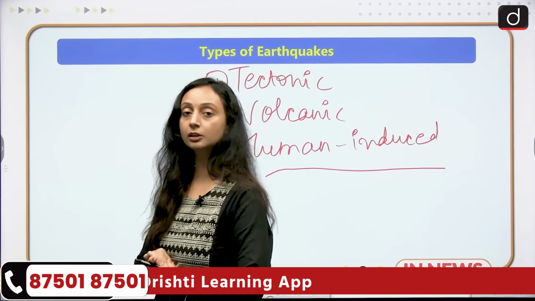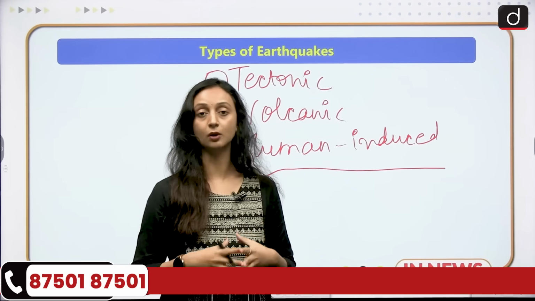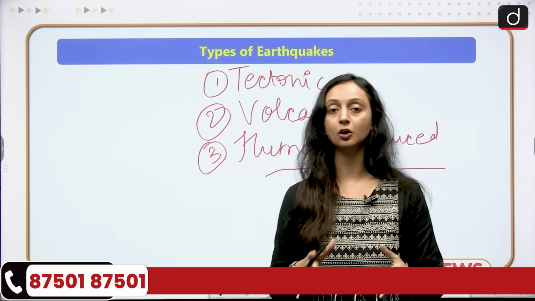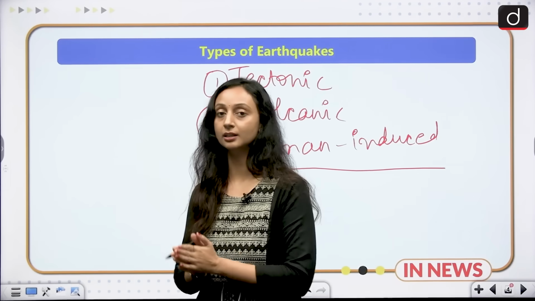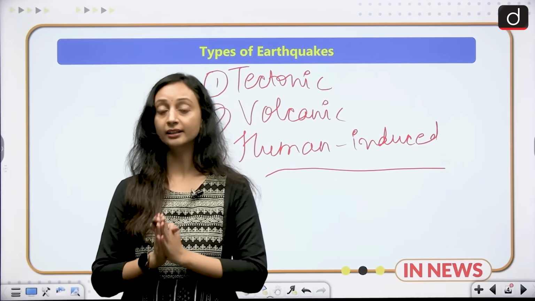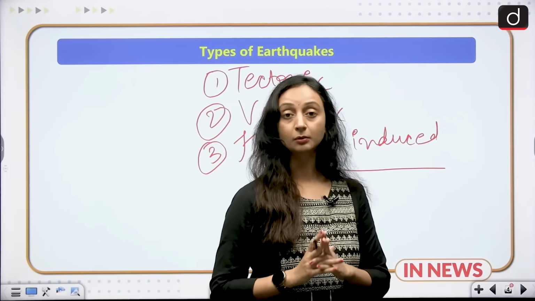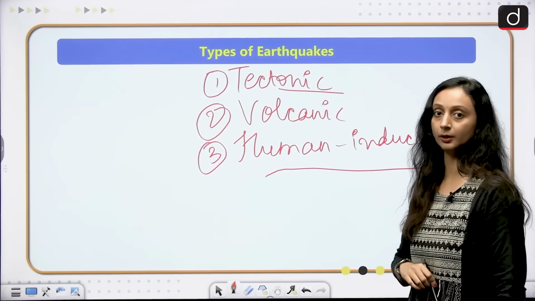Tectonic earthquakes are caused due to the sudden movement or sudden collision of tectonic plates. So when tectonic plates converge, diverge, or move past each other, the shaking of the earth that follows creates a tectonic earthquake. These are the most destructive types of earthquakes. Like the Bhuj earthquake that we saw in India was a tectonic earthquake.